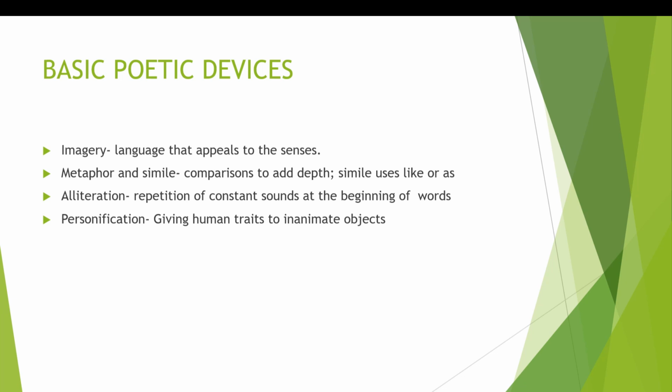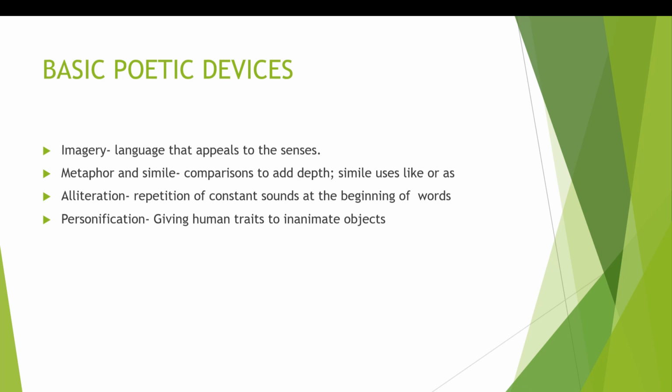This sentence creates a vivid image of a sunset, appealing to the senses of sight, that is colors, and sound, that is waves.